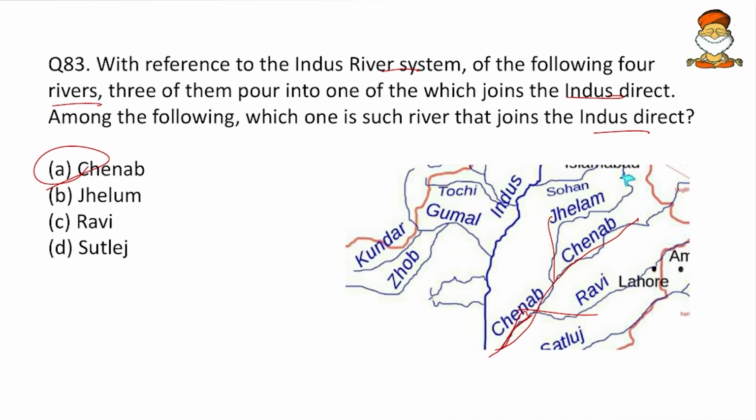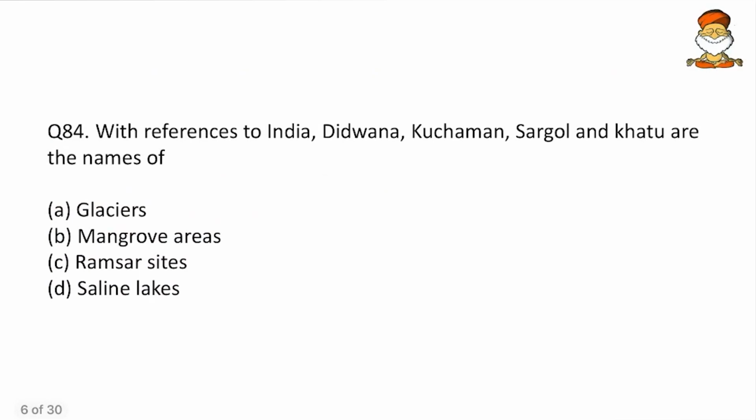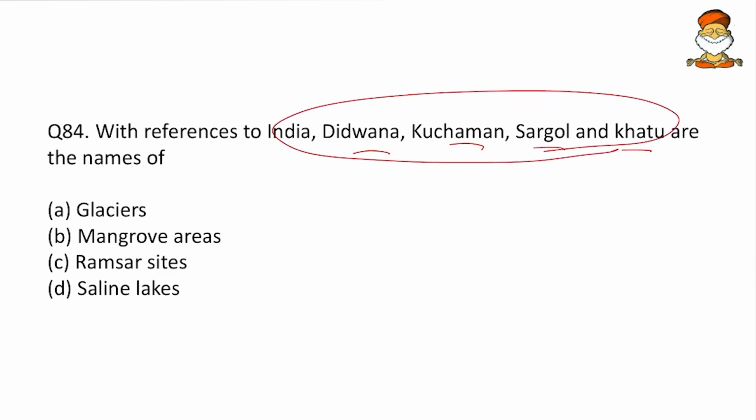So here, although some amount of luck is present, we will consider it an easy question. So not so difficult a map work. Then, with reference to India, Didwana, Kuchaman, Sargol and Katu. So they are the names of which? So friends, unless you are from this area, this question is considerably moderate to difficult.